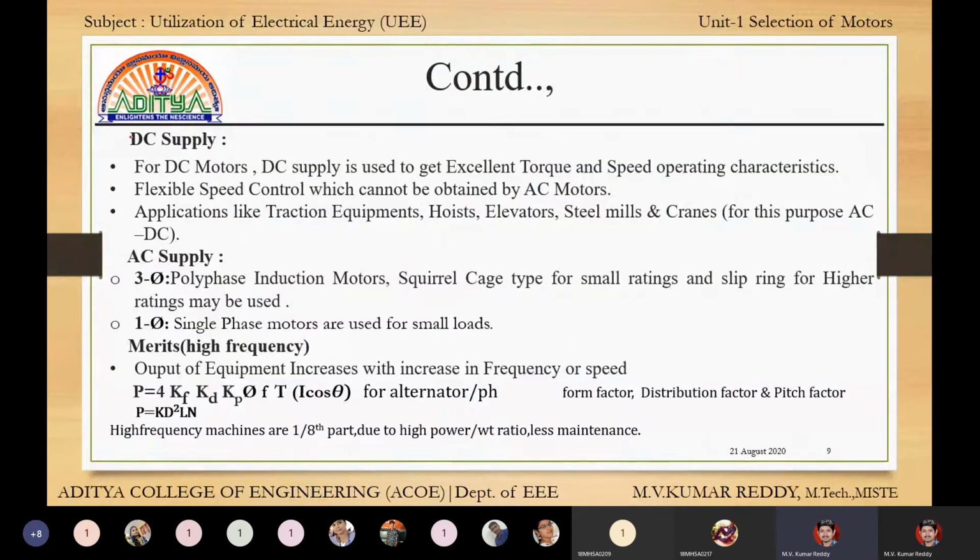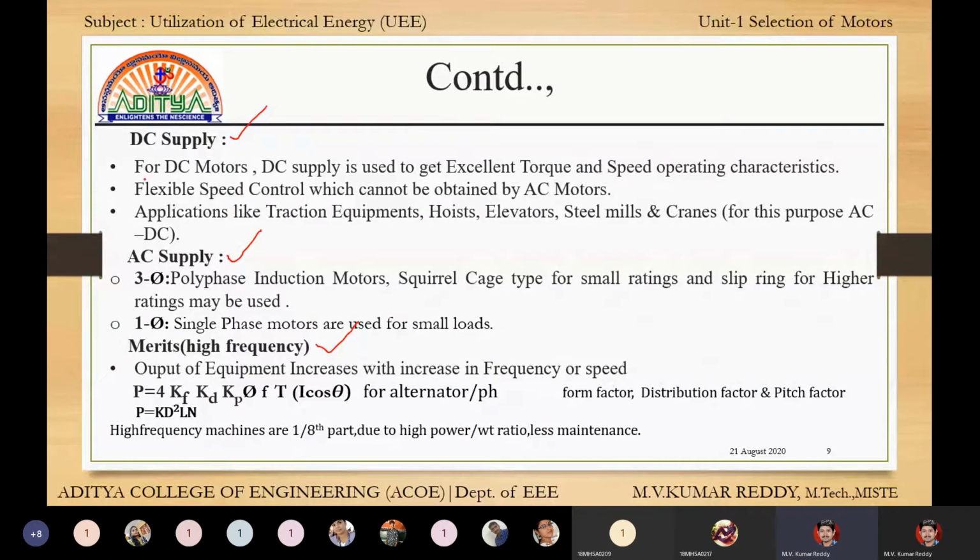Next, DC supply. In this subject, we always link the discussion with motors. That means this first unit is always linked with motors only. For DC supply, what are the DC motors we are going to use? For AC supply, what are the motors we are going to use? For high frequency, what is the effect of high frequency on motors? This is what we are going to understand.